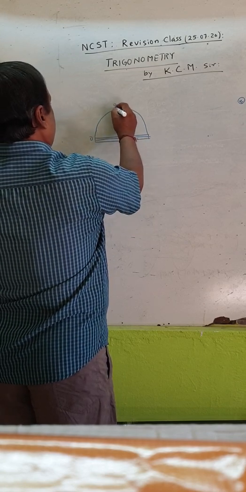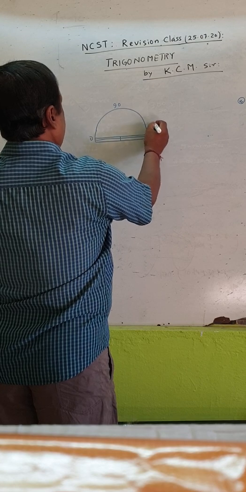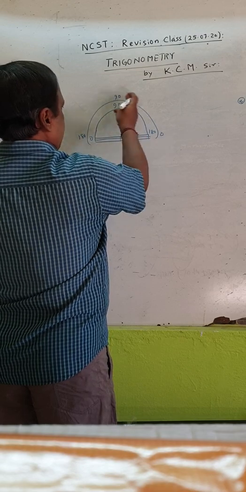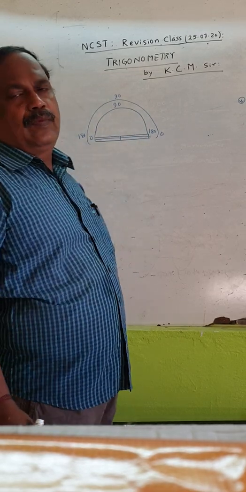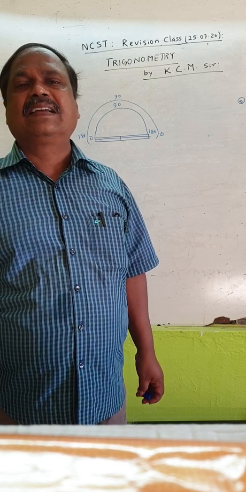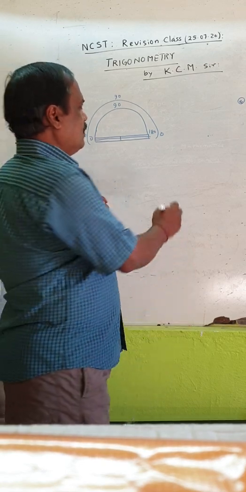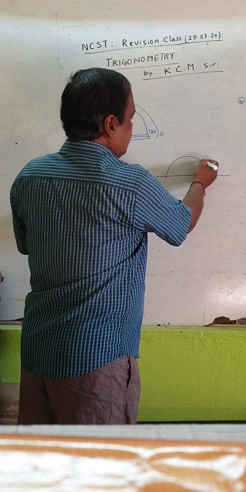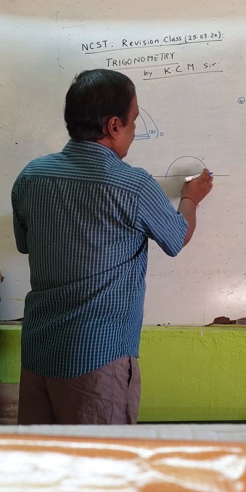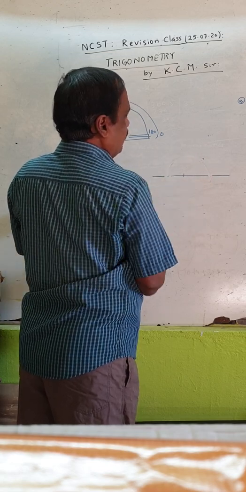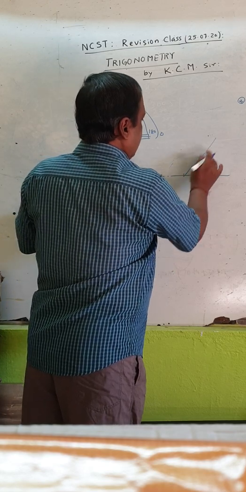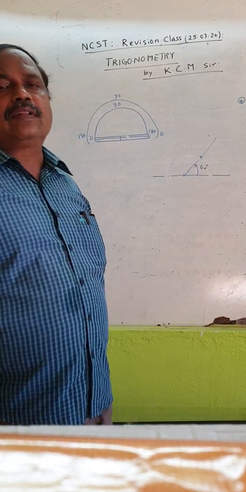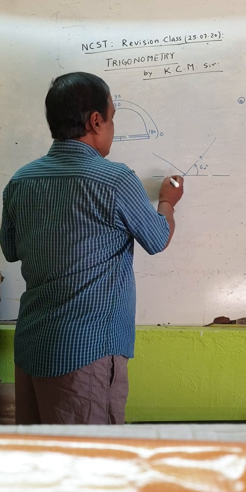So 0, 90, 180. Again, another graduation 0, 90, 180. That means in this way as well as in this way. When you were asked to draw 60 degrees, how did you draw? You just drew a straight line, put this protractor here, and this is 60. So you gave a mark here and took out the protractor. This is the center point. Join this by a straight line so that this is 60 degrees. But how did you know that? Why not this one 60? Why not this one 60?